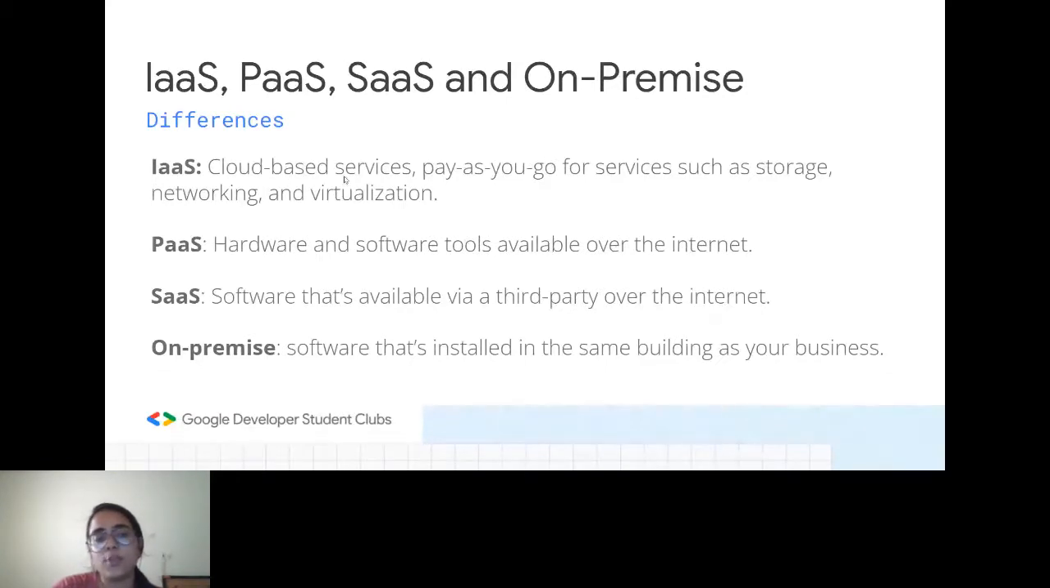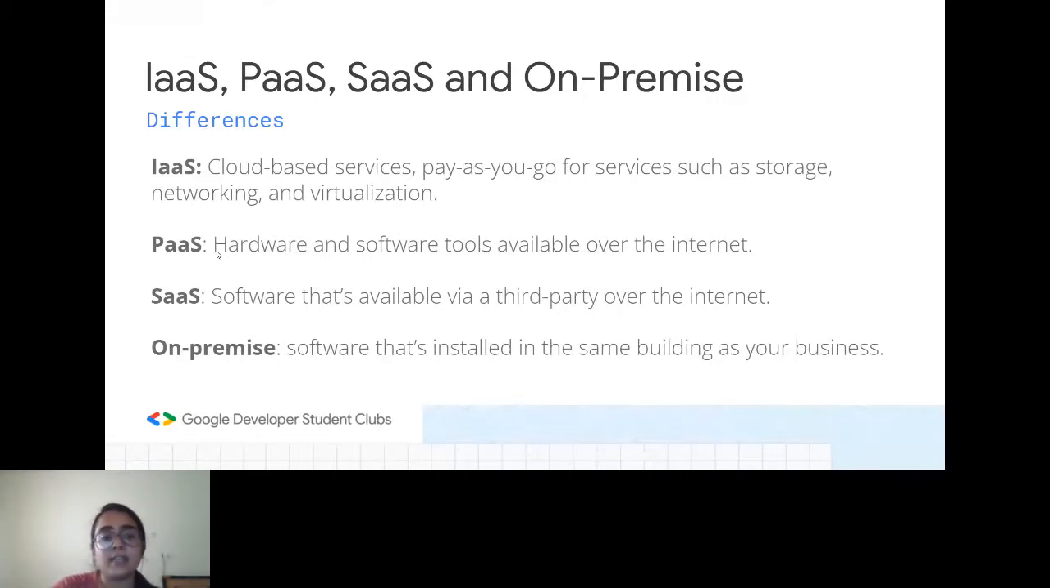Google Cloud is providing, I guess, all three: IaaS, PaaS, and SaaS. According to the organization's or the company's needs, they will be opting for one of these. For PaaS, we have hardware and software tools that are available on the internet. And then we have Google App Engine. It comes under PaaS, right?